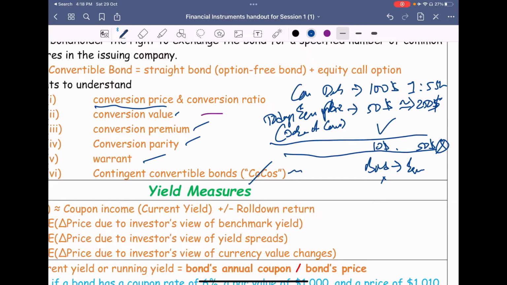Generally these will be sold at very deep discounts. This is just to protect their credit risk. For example, if their credit rating has fallen and their equity has fallen, they will choose to convert your bond to a lesser priced equity share. So COCOs are the opposite of your convertible bond, which is in your favor. COCOs are in favor of the companies.